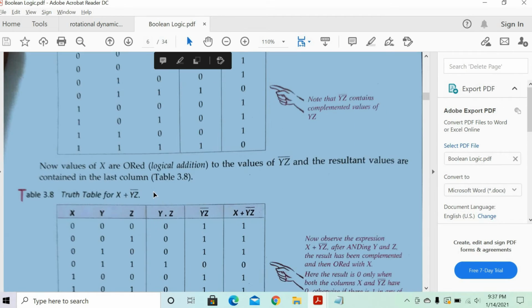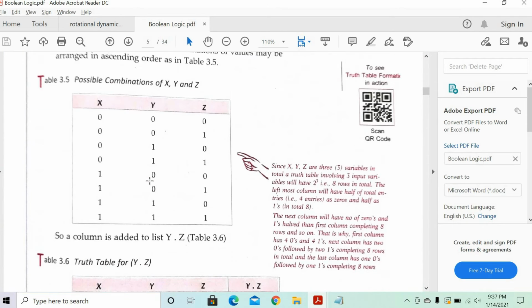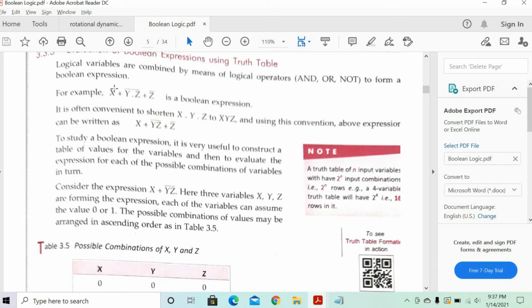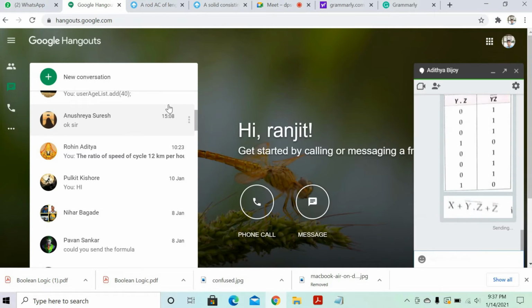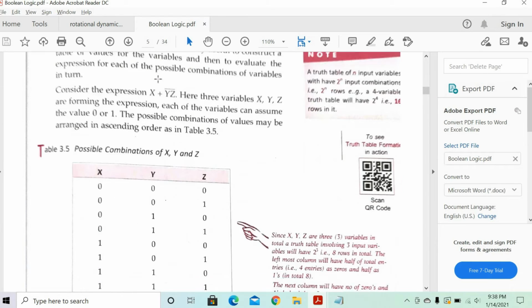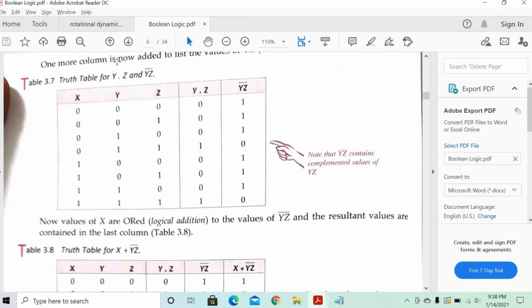Now your goal is to find x plus yz whole bar plus z bar. We want to evaluate like this, isn't it? So you already know the x value, you already know the yz whole bar value. Now you just need the z bar value. And a plus means OR operation.